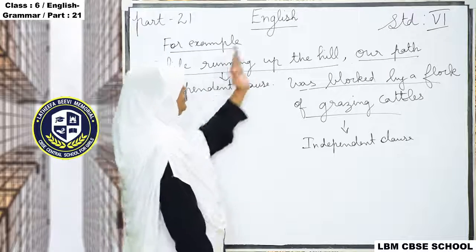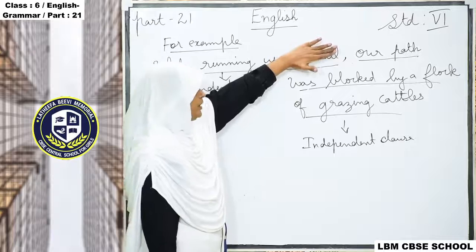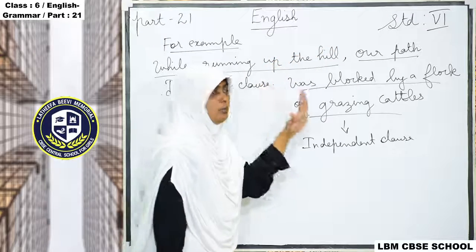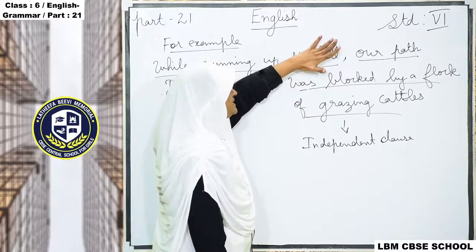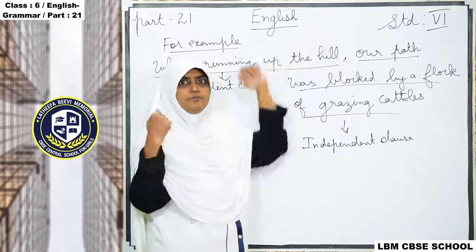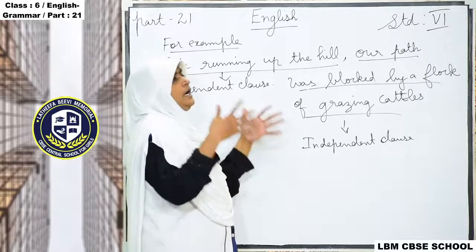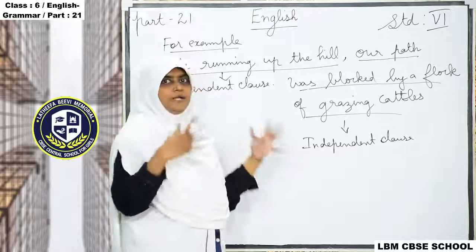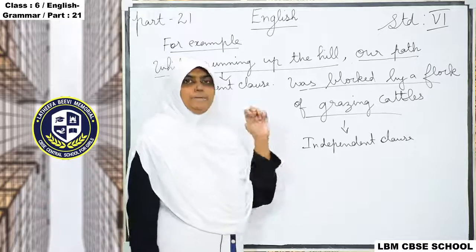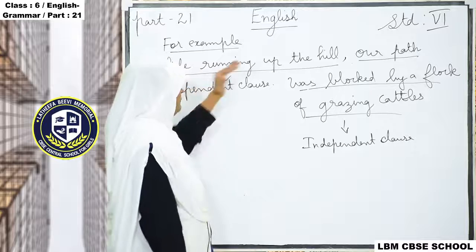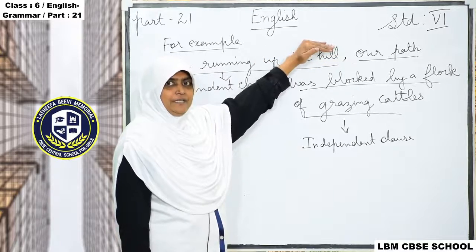But now we are closing this and seeing the second part only. All of you listen carefully, it's very, very important. Our path was blocked by a flock of grazing cattle. It gives meaning: when we were going, at that time a flock of grazing cattle came and blocked the road. It can stand independently.